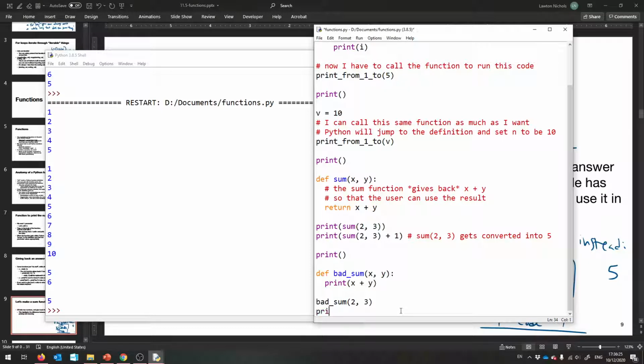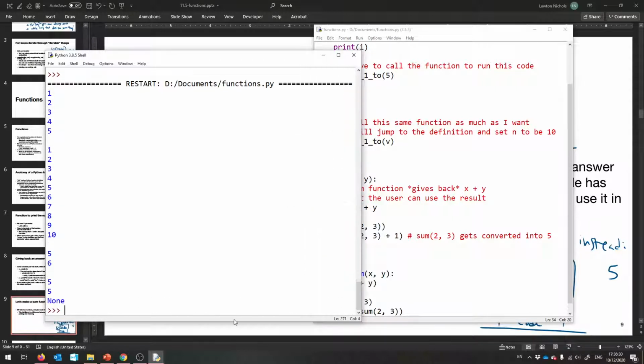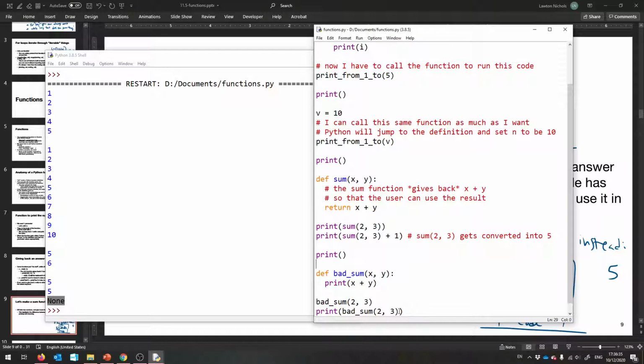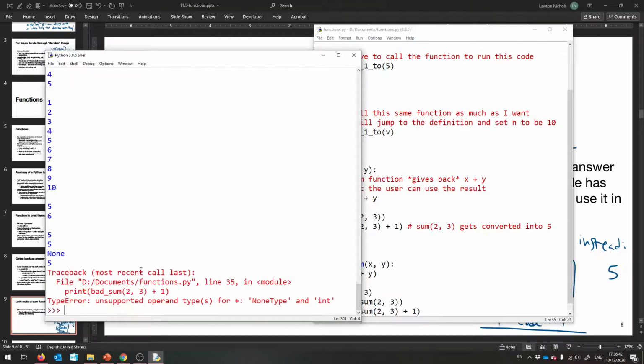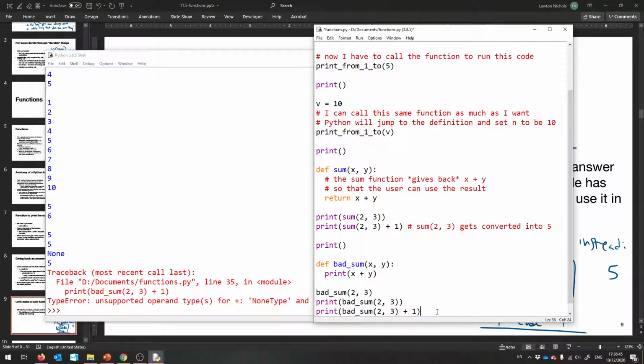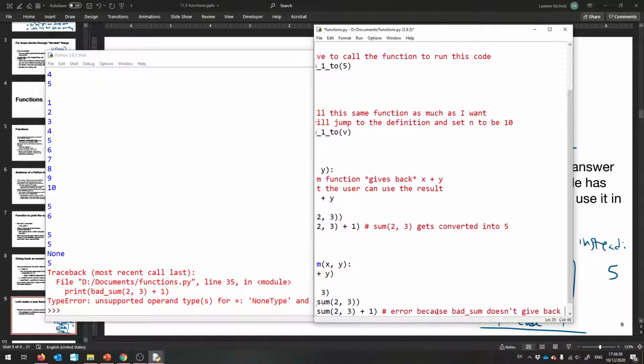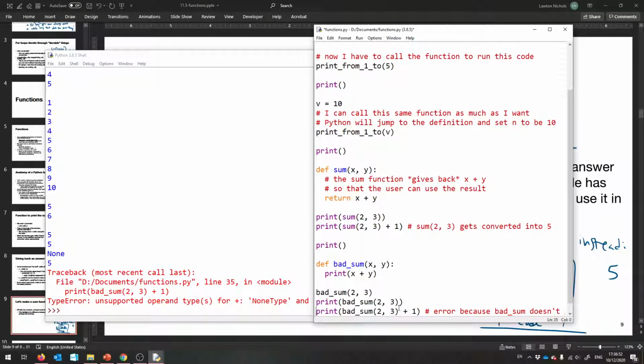All right, so what happens if we do this? Print bad sum 2, 3, first of all. It prints 5 and then prints none. That's extra nice. Okay, what about this? bad sum 2, 3, plus 1. This is an error now. Okay, this is an error. It didn't give back 5, so we can't add to it. This gives back nothing at all. You can't add something to nothing.